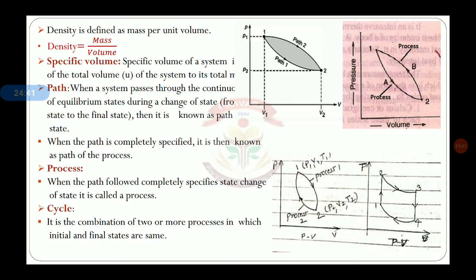Then density is defined as mass per unit volume, that everyone already knows. Density is equal to mass per unit volume, mass divided by the volume.